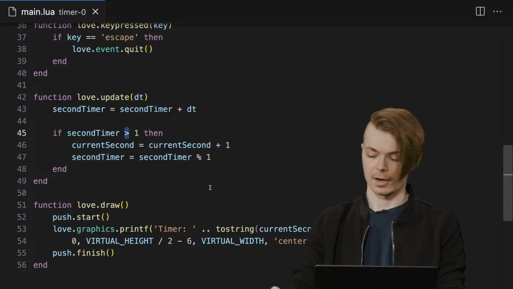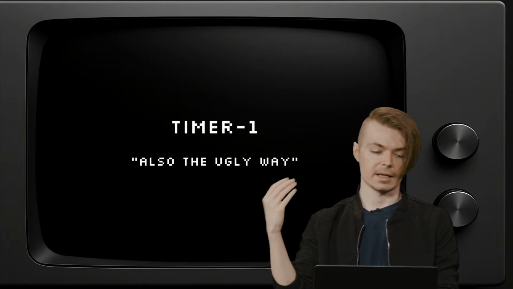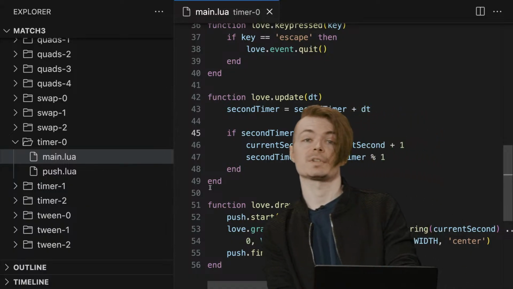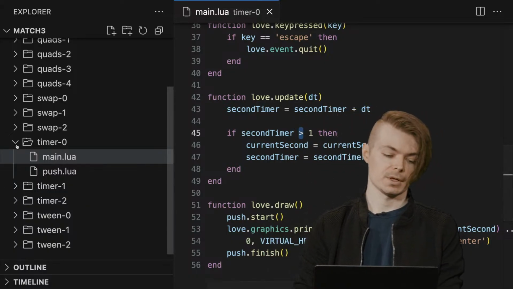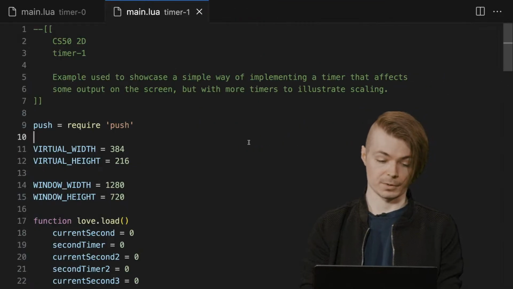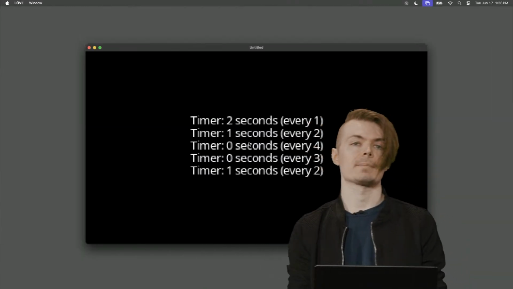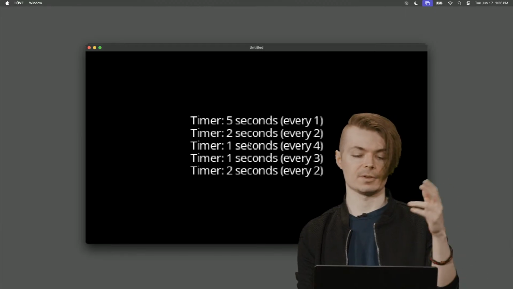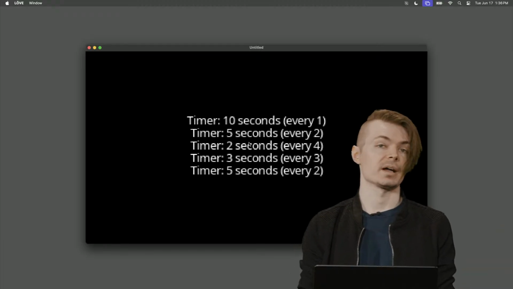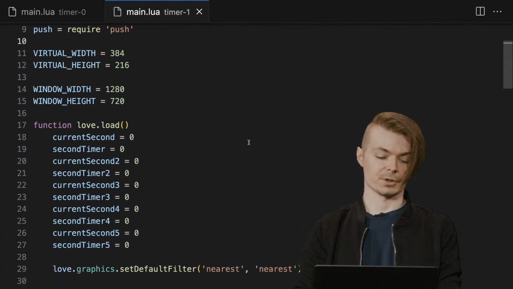It's fine for now. But I would argue that it's not the most elegant or efficient way. It can be quite ugly, especially if we were to look at having multiple timers that have different intervals. So let's go ahead and open up timer 1, and I'm just going to run this. We'll see that we've got different timers running now: a timer running every second, every 2, every 4, every 3, and another every 2 seconds. And they're keeping in step fine. It's great. But let's look at how we actually implemented it with our current approach.